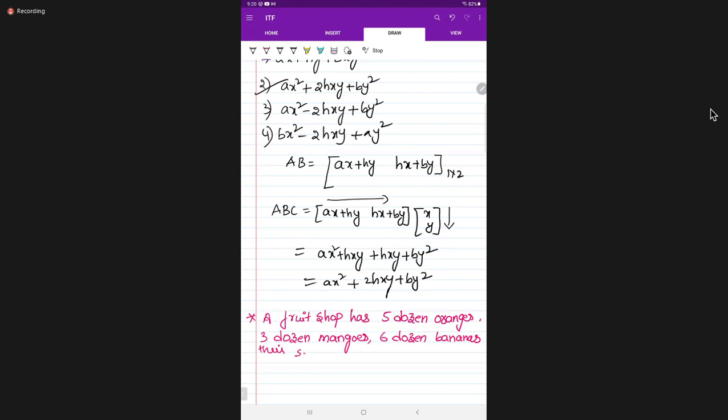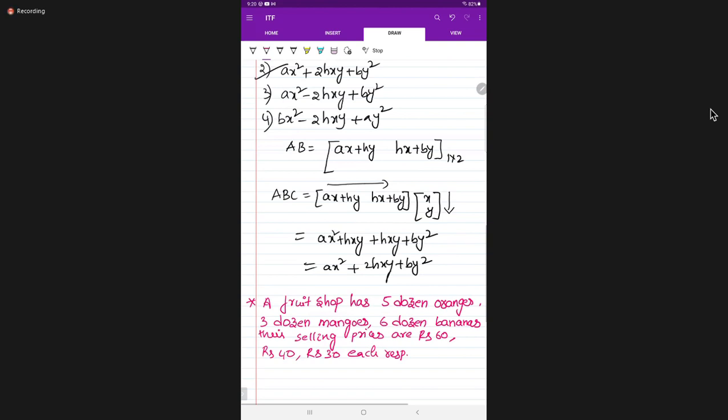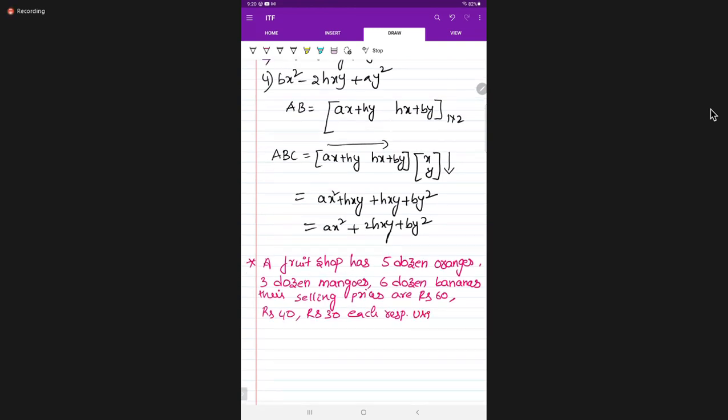Their selling prices are rupees 60, rupees 40, rupees 30 each respectively. Using matrix algebra, the value of the fruits in the shop is